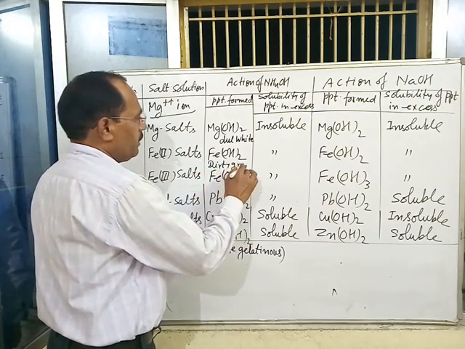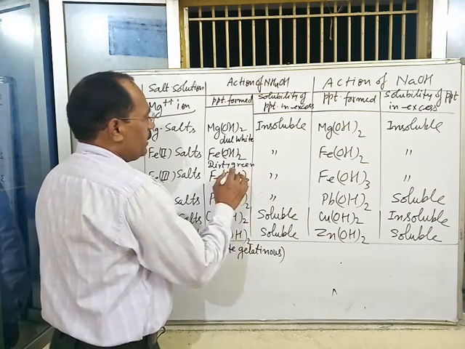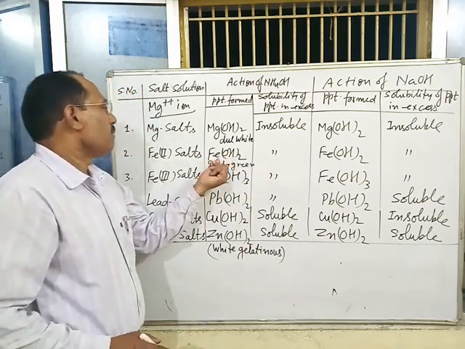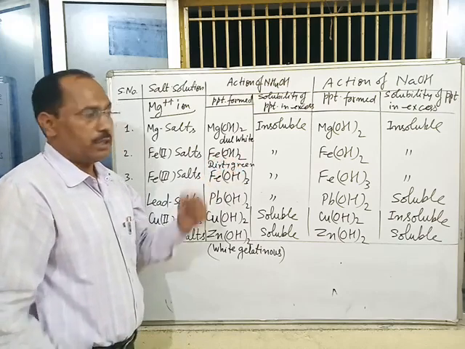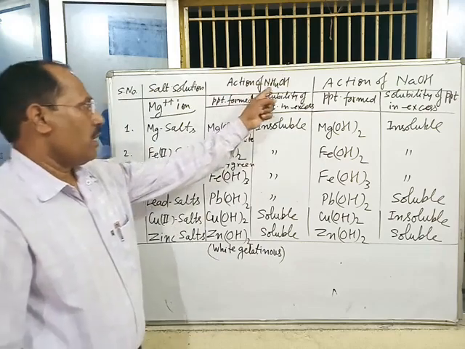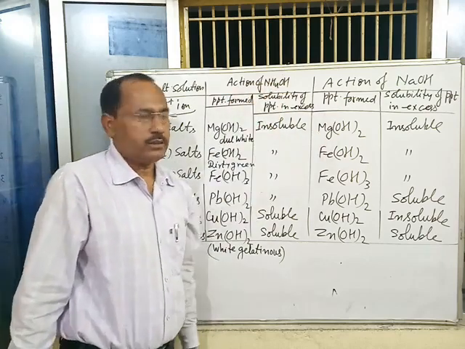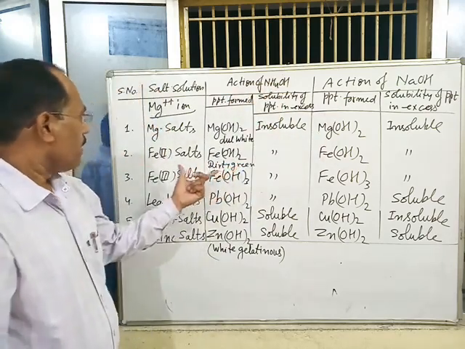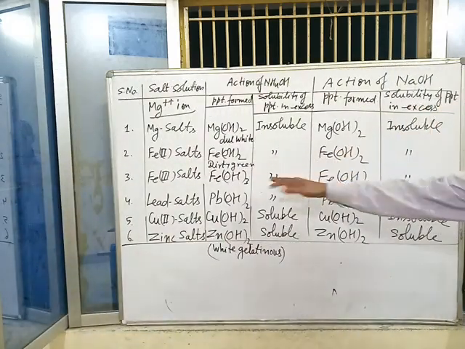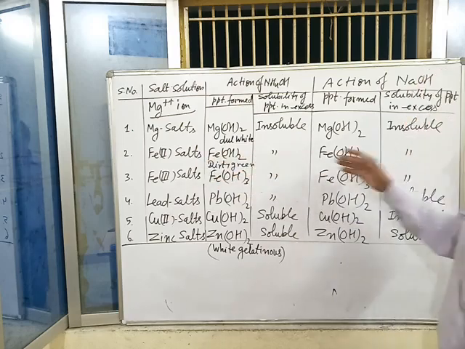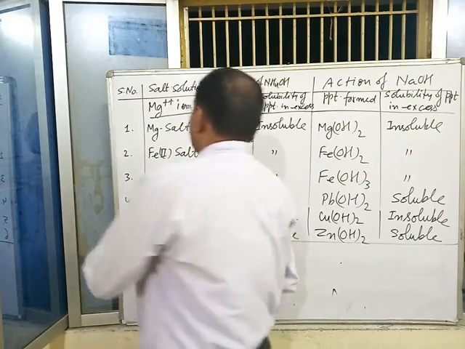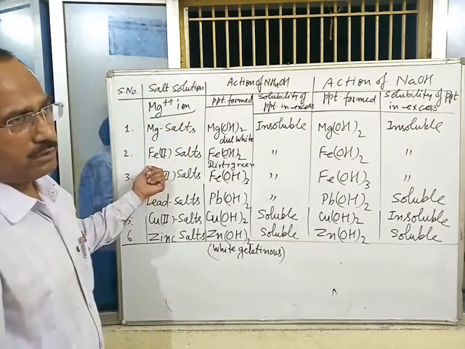Dirty green color precipitate. A dirty green colored precipitate of ferrous hydroxide is obtained with both the reagents, either with NH4OH or NaOH. Same results are obtained, and with excess of reagent, this dirty green precipitate remains insoluble. This is the identification of ferrous ion in a given salt.